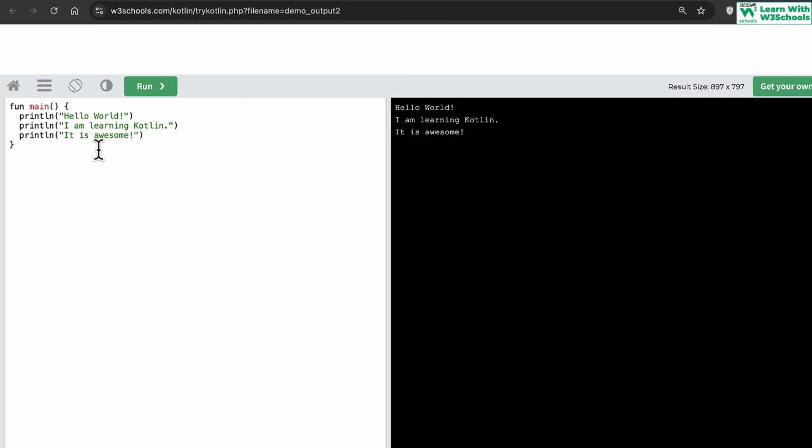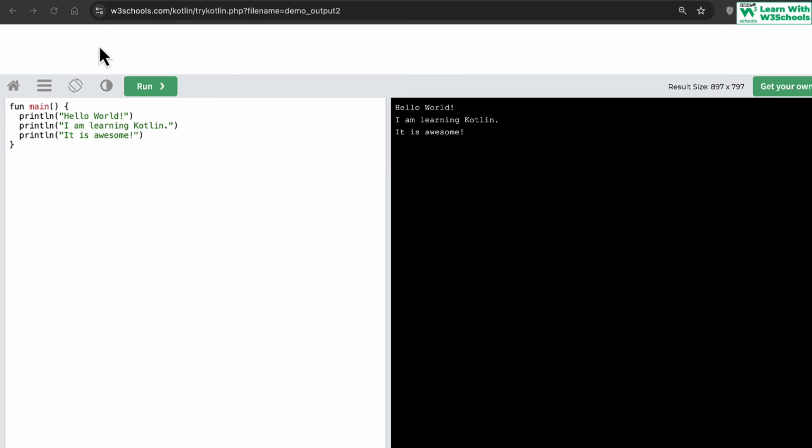Why is it on a new line? Because there's a small thing called ln. Actually, the statement is print, but then there's another function called ln. This ln adds a new line. So this means print the statement, and the new line is actually added after the statement is printed. So after your string is printed, the new line is added. In a word, it says print the statement and then just add a new line. That's why the next line actually appears on a new line. It's not because of this ln, it's actually because of the previous ln.